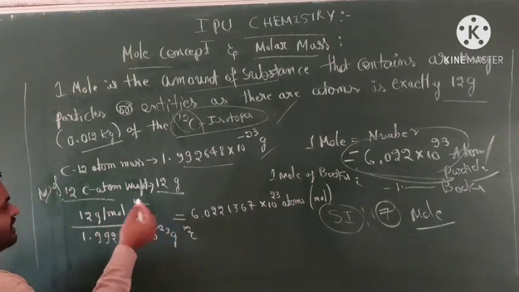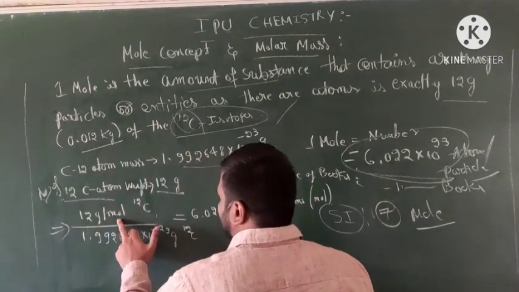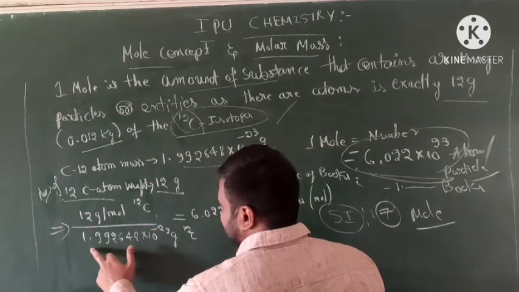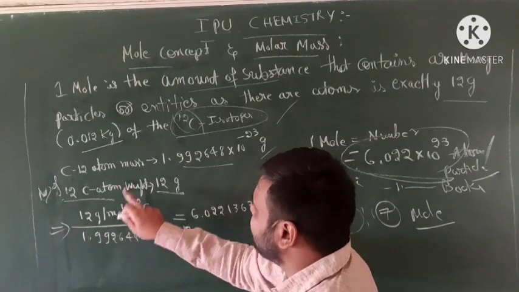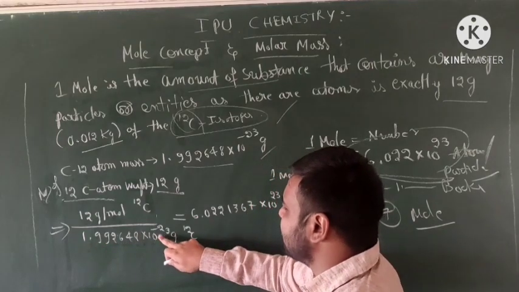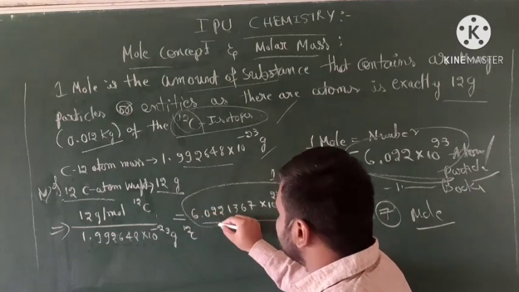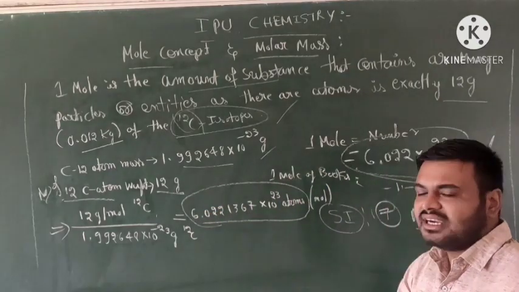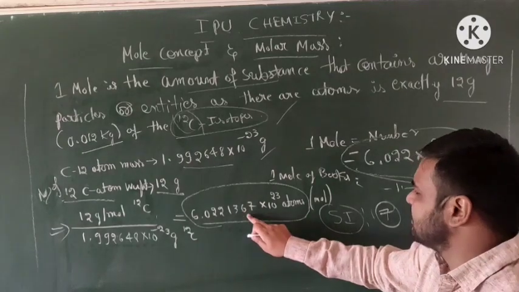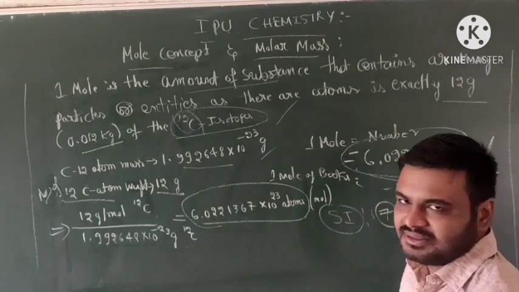So this is calculated by division: 12 gram per mole divided by the mass of 1 atom, 1.992648 into 10 to the power of minus 23 gram. The value comes out as 6.022137 into 10 to the power of 23 atoms per mole.